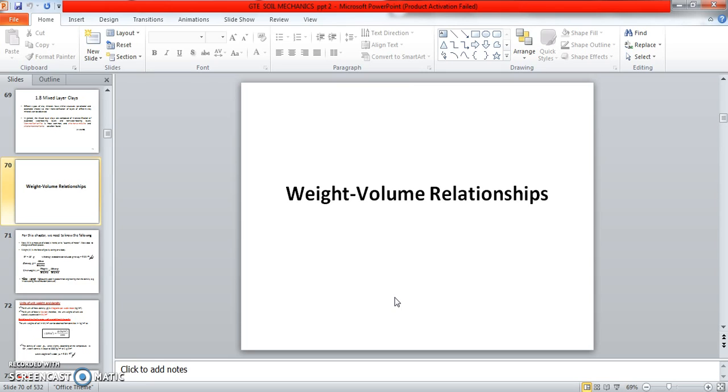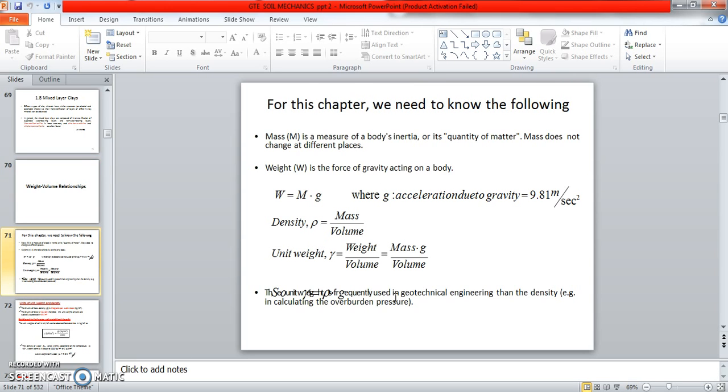In the next one, the weight-volume relationship, that is the mass-volume relationship. What is meant by mass, what is meant by weight, and the unit relationship. So in this chapter, we need to know the following. Mass M is a measure of a body's inertia, or the quantity of matter.